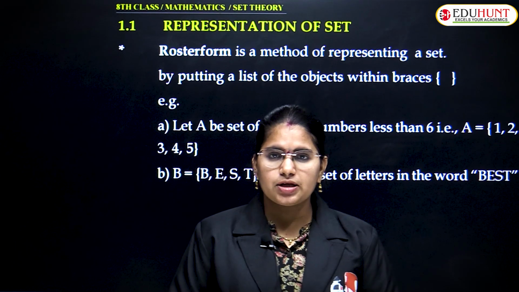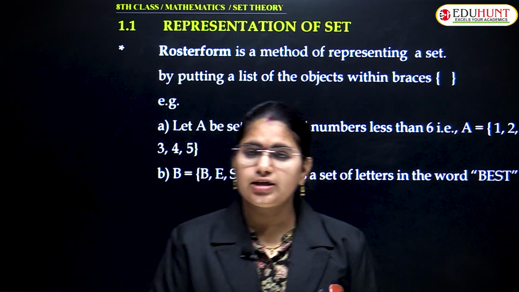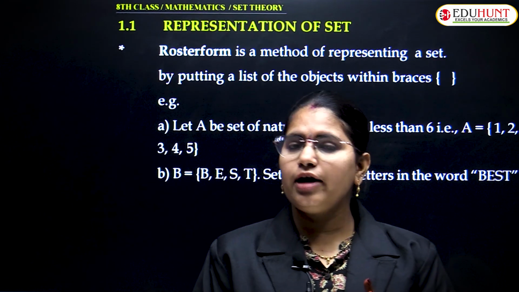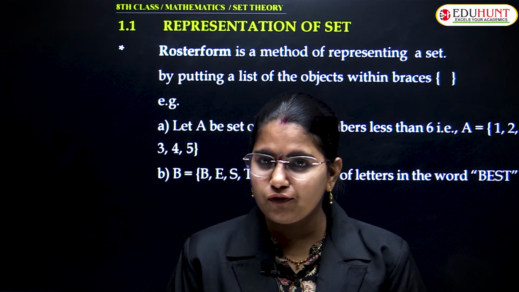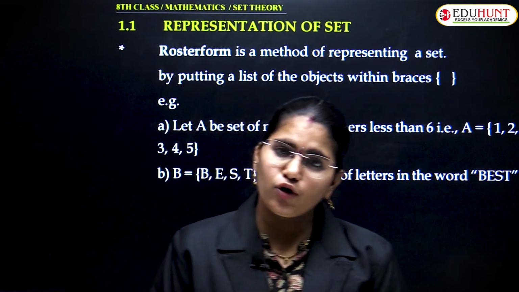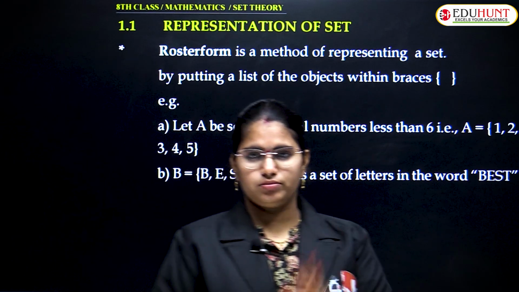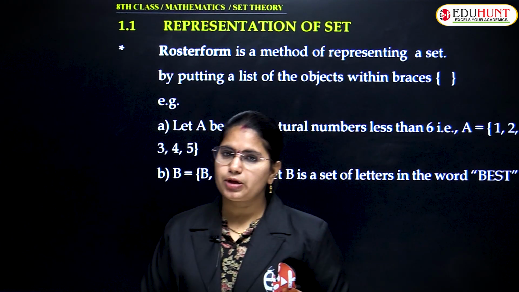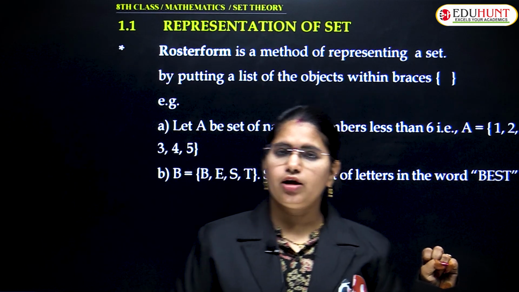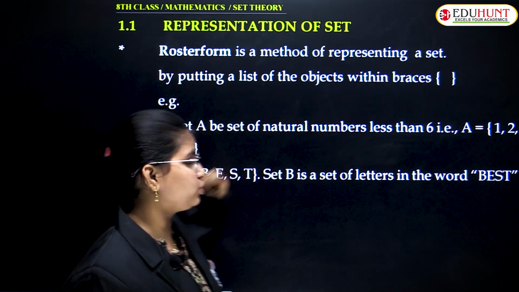Sets can be represented in two different forms. One is set builder form or rule form. The second one is roster form. So, we can represent sets in how many ways? Two ways. Okay. We will explain that in detail. Let's get back to the slide.